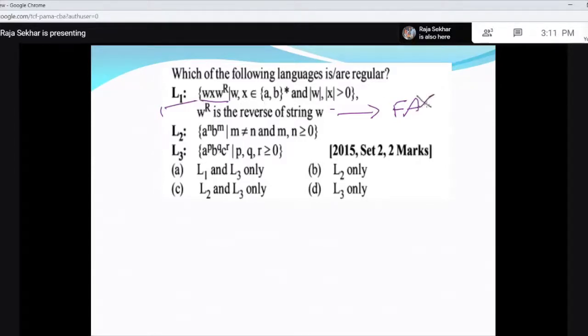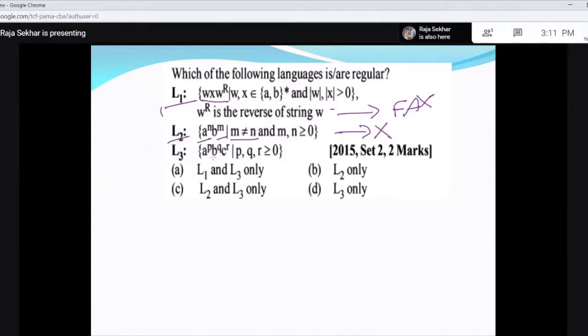So there is no FA for L1. If you go for L2, it says M is not equal to N. That is, the number of A's and the number of B's are not equal. That means you need to count the number of A's in the first part, then compare it with the second part. Similarly, you need to remember an infinite number. So this is not a regular language. You cannot write a regular expression.